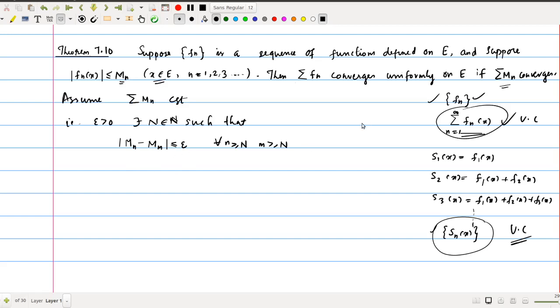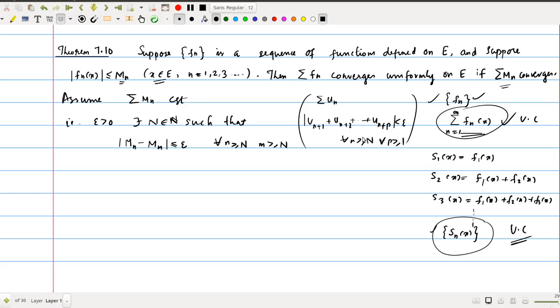You have already discussed the Cauchy criterion in degree classes. If sigma un is the series, then the Cauchy criterion is: modulus of un plus 1 plus un plus 2 plus etc plus un plus p is less than epsilon for all n greater than or equal to N, for all p greater than or equal to 1.